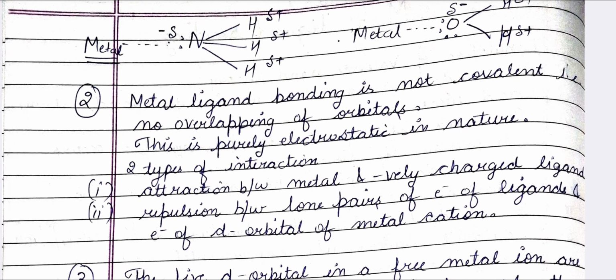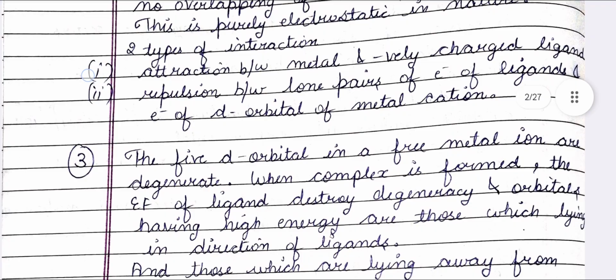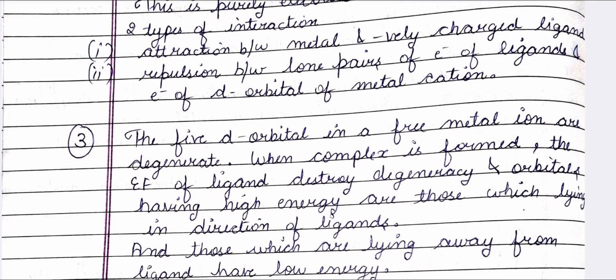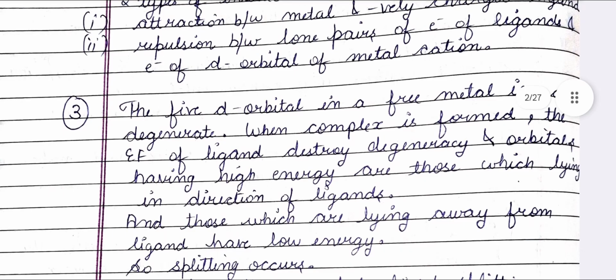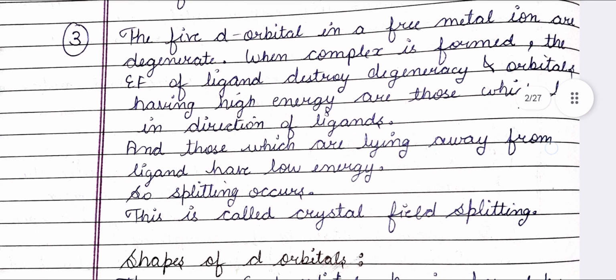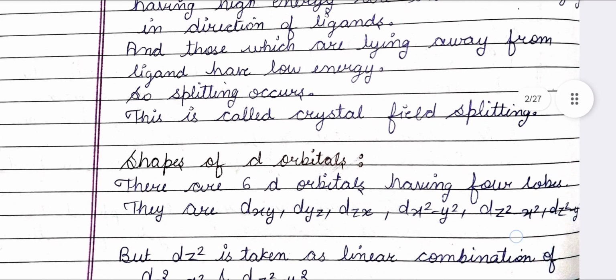Two types of interactions: attraction between metal and negatively charged ligand, and repulsion between lone pair of electrons of ligands and electrons of d orbital of metal cations. The 5 d orbitals in a free metal ion are degenerate. When complex is formed, the electric field of ligand destroys the degeneracy of orbitals, and those lying in the direction of ligands have high energy, and those lying away from the ligand have low energy. So splitting occurs. This is called crystal field splitting.